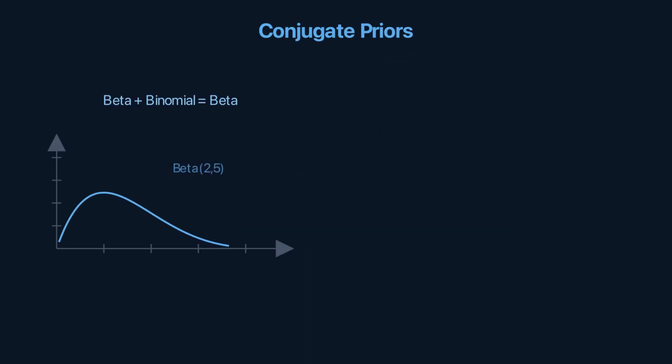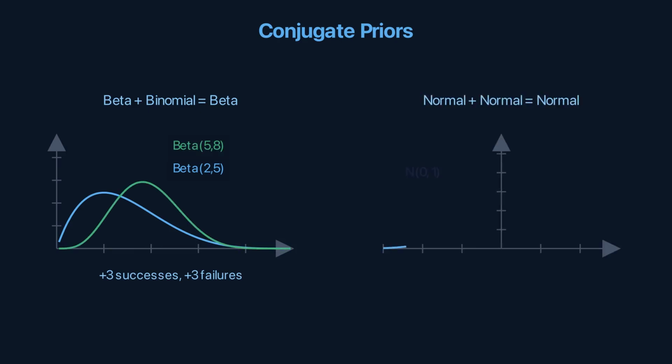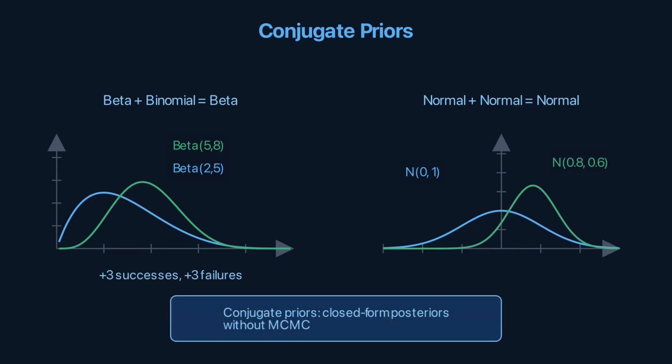Sometimes the math stays clean. Beta prior plus binomial data equals beta posterior. Just update the shape parameters. No integration needed. Normal plus normal equals normal. Gamma plus Poisson equals gamma. Conjugate priors give closed form posteriors without magic.